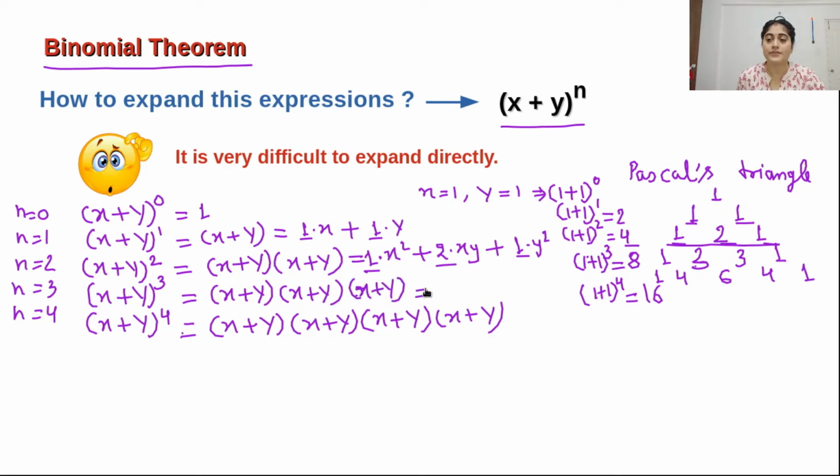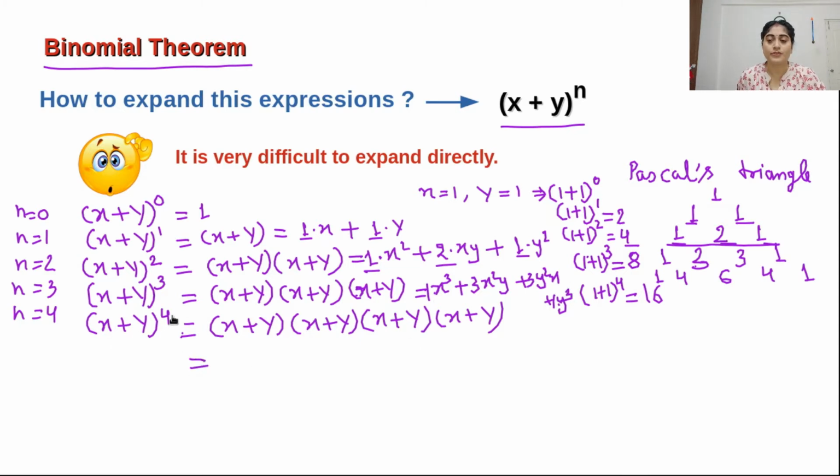Okay, so how can we write 1 3 3 1? It means x cubed plus 3x squared y plus 3y squared x plus y cubed. So here 3, 3, here it is 1, and here also 1. So 1 3 3 1. Like that the expansion is there.